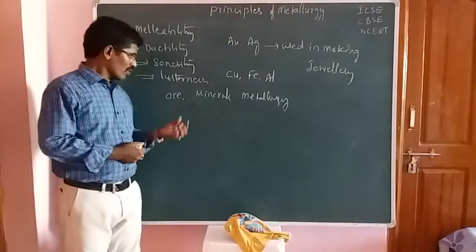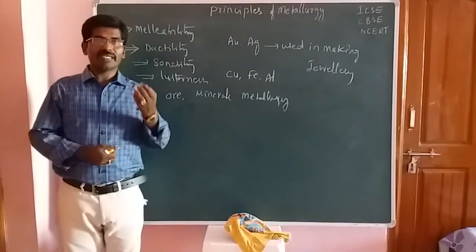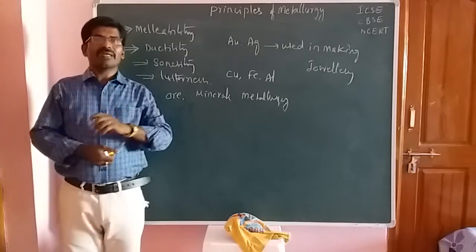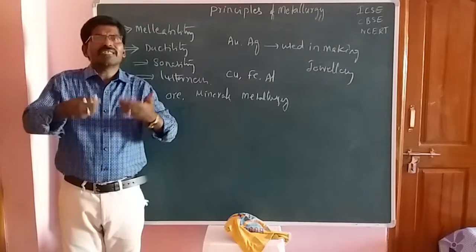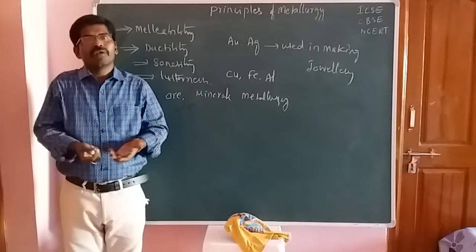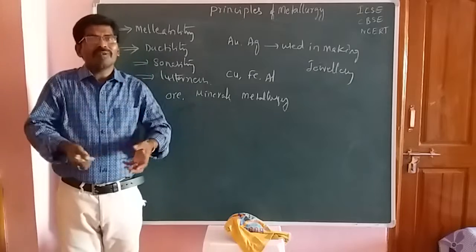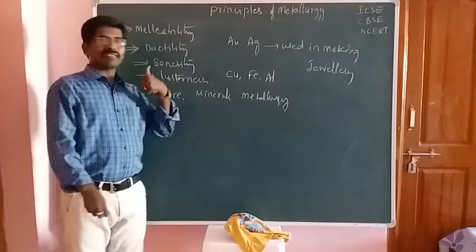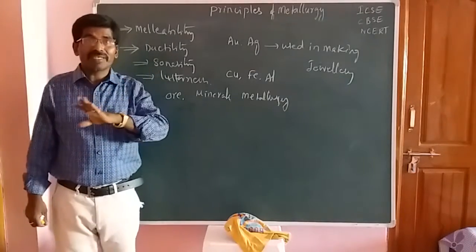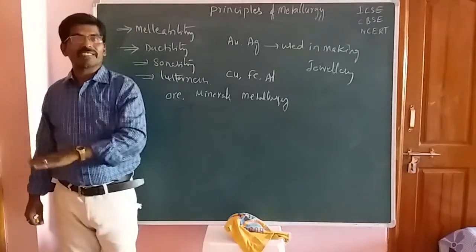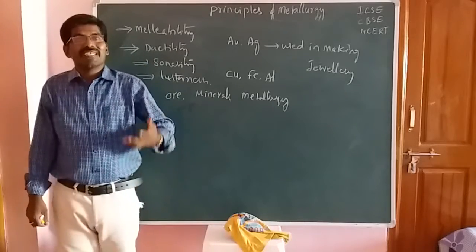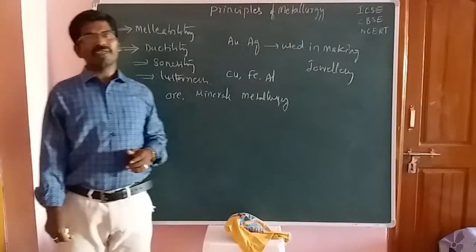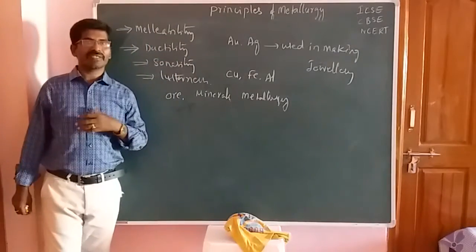Once again, ore is defined as the mineral from which, economically, we should get some profit. We have to extract the suitable or desired metal from that mineral, and that is called an ore. But from all minerals we cannot extract the metals. That means not all minerals give our required metal. So this is the definition of ores.